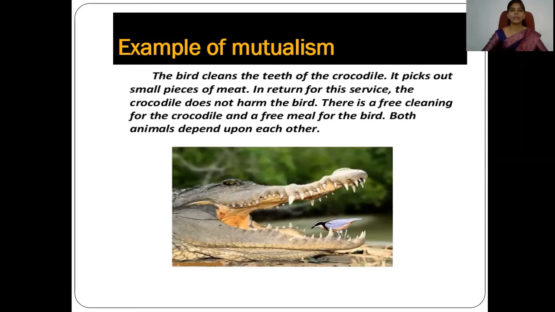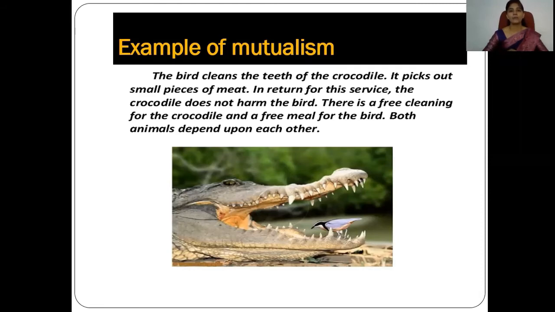Whenever some meat remains in the teeth of the crocodile, or some algal growth happens between the teeth, the bird enters the mouth and with the help of its beak cleans it. They can eat the meat found in the teeth.